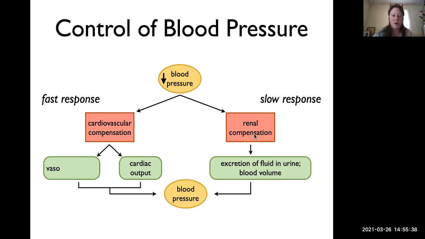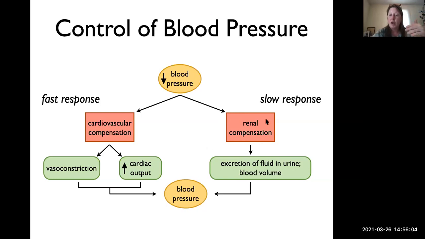So blood pressure drops, and the cardiovascular compensation occurs, which consists of systemic vasoconstriction and increased cardiac output. Those two things together increase mean arterial pressure and help to bring the blood pressure back up.